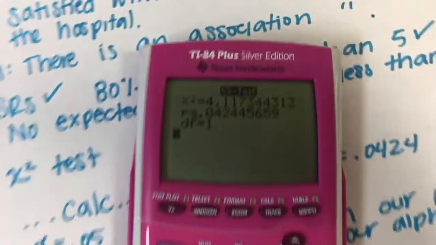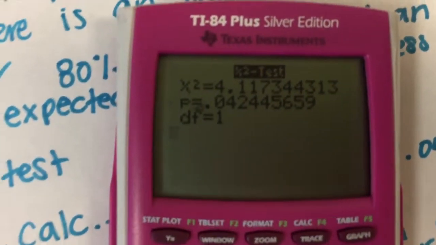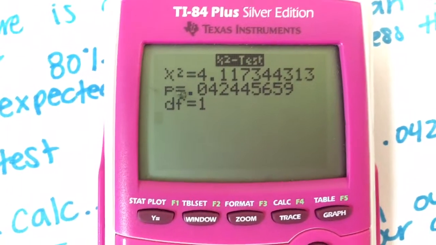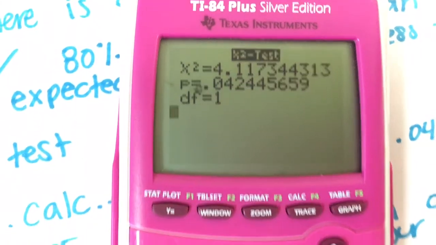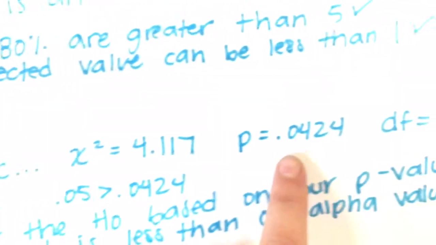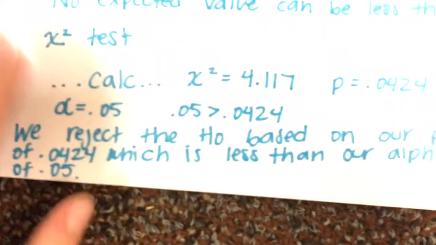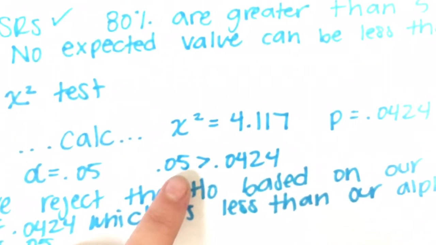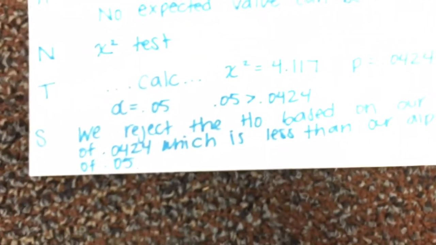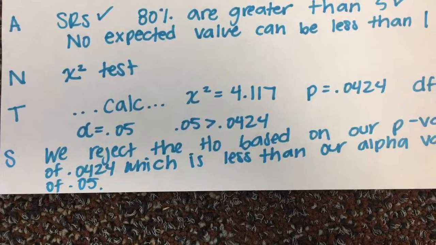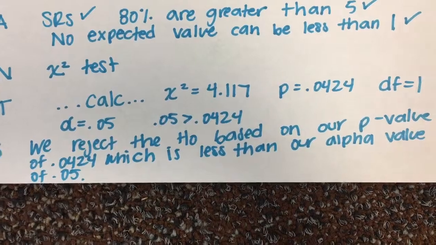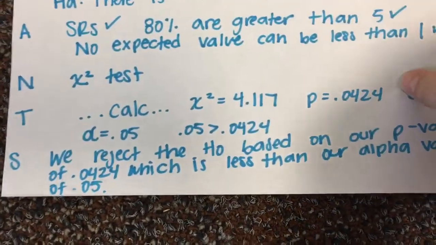And then we get the chi-squared value of 4.117 and our p-value of 0.0424 with the degrees of freedom of 1. So this means that our p-value is 0.0424. And if we were to go back to our alpha value of 0.05, 0.05 is greater than 0.0424. So we reject the null hypothesis based on our p-value of 0.0424, which is less than our alpha value of 0.05.